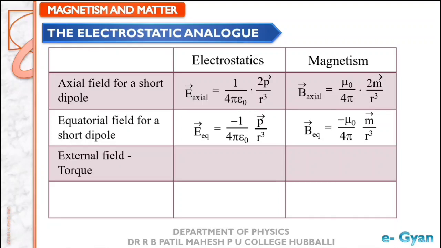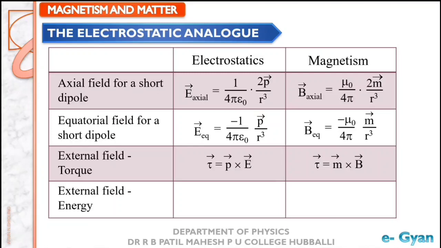Similarly, for torque on a dipole, we have tau is equal to P cross E in electrostatics. Then in magnetism, after replacement, we see that tau is equal to M cross B, which is very comparable with the electrostatics concept.